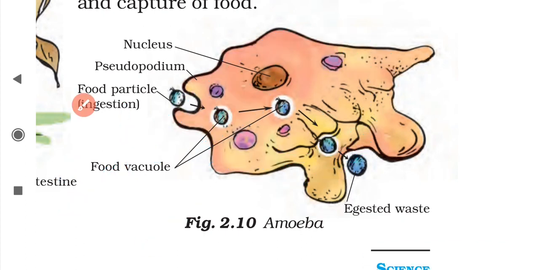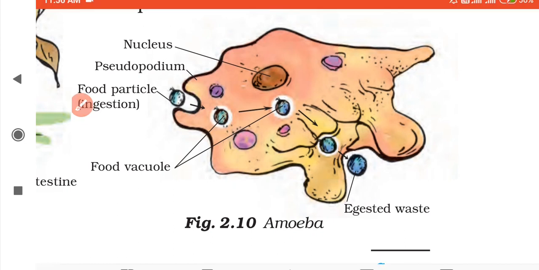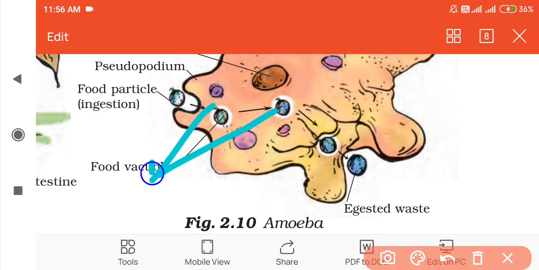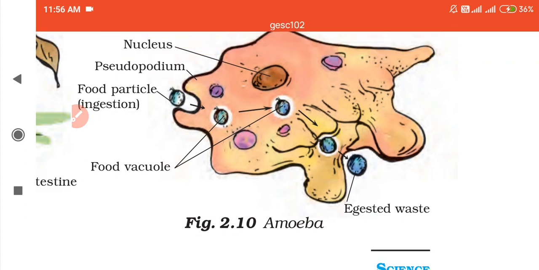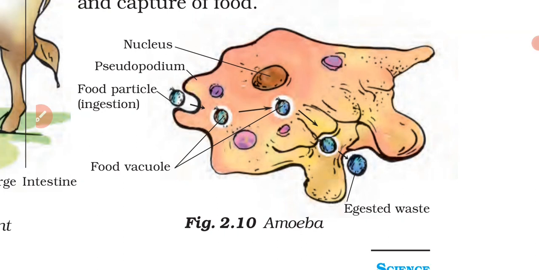And the food vacuole is also there, as you can see. This is the food vacuole. It looks like a bubble. Food vacuoles generally look like a bubble which consists of water. When amoeba captures its food, the food particle will be stored in the food vacuole. A food vacuole is a bubble of water containing the food particle captured by amoeba.